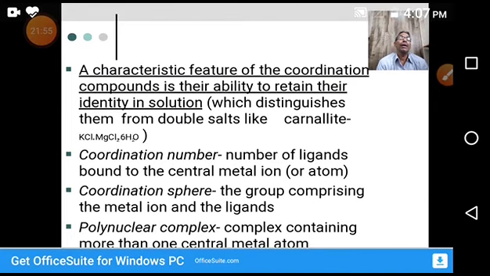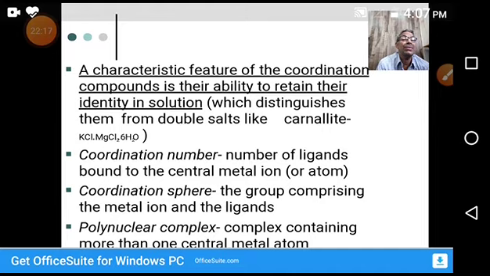A characteristic feature of coordination compounds is their ability to retain identity in solution. In general, salts are of two types: double salts and coordination compounds. What is the difference between these two?